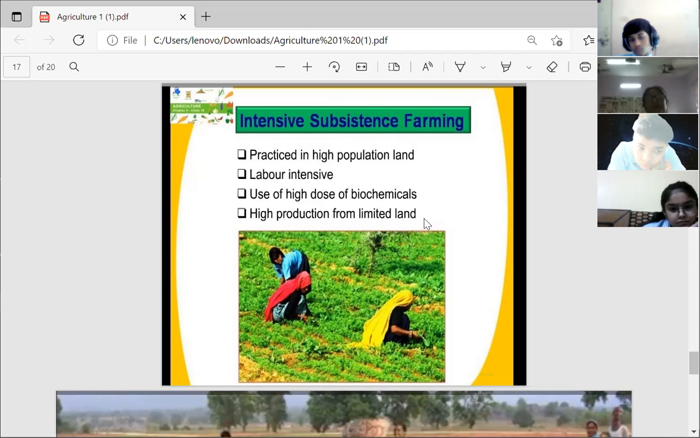Here, the crops which are produced are used by the family and the surplus is sold in the market. So the crops produced are used by the family for their consumption and the surplus crops are sold in the market. In this type of agriculture, there is high pressure on the land, because from a small piece of land, high production or high yield has to be obtained. So there is a very high pressure on the limited piece of land that we have.